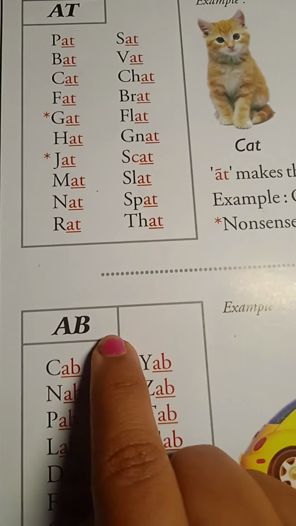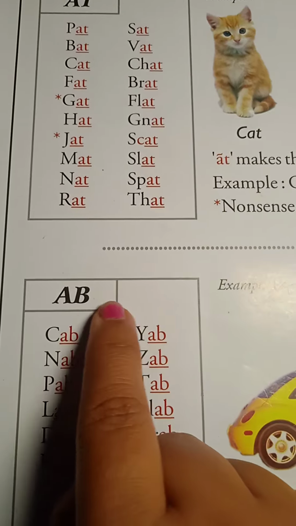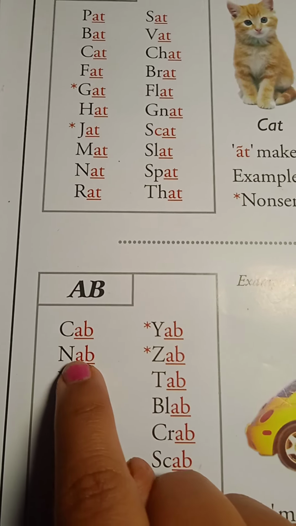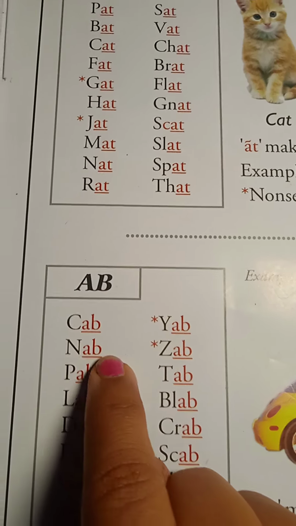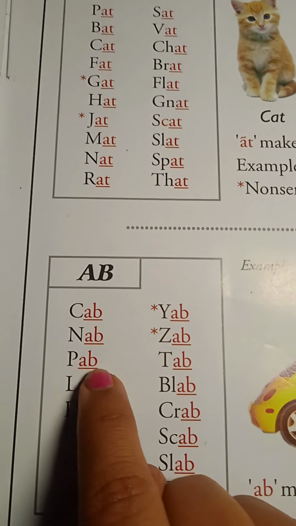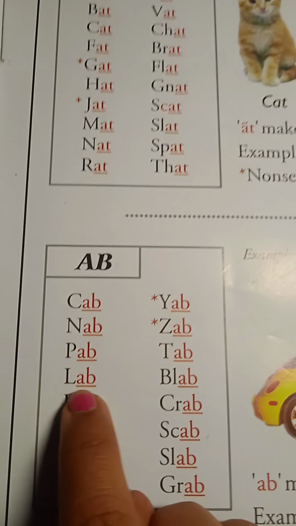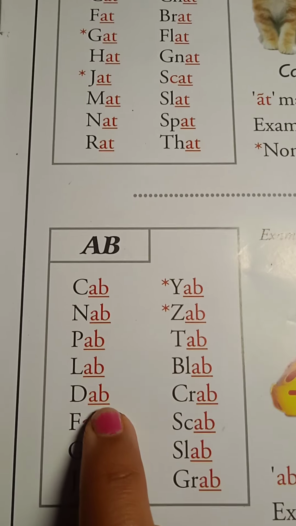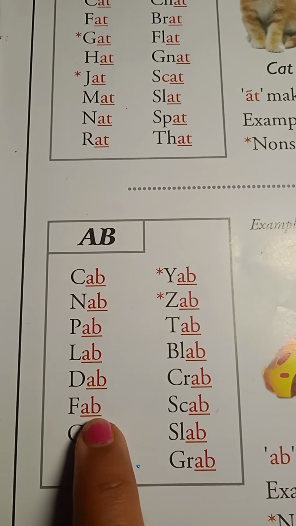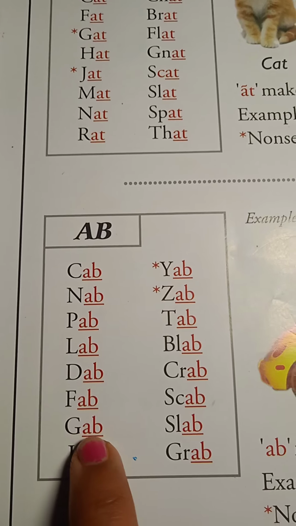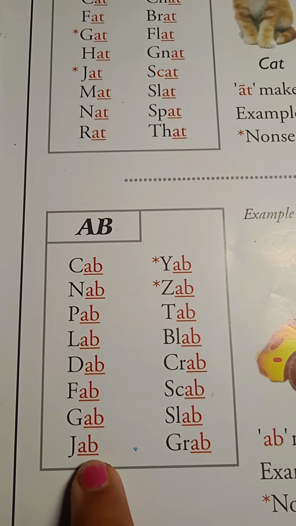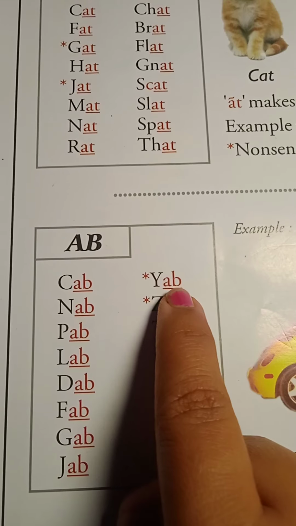AB sound, ab. AB makes a sound ab. C-A-B, cab. N-A-B, nab. P-A-B, pab. L-A-B, lab. D-A-B, dab. F-A-B, fab. G-A-B, gab. J-A-B, jab. Y-A-B, yab.